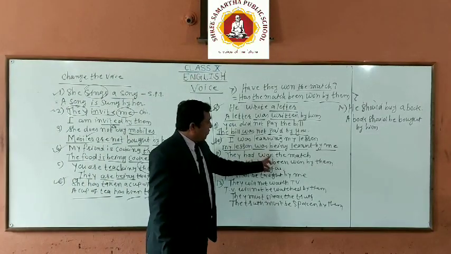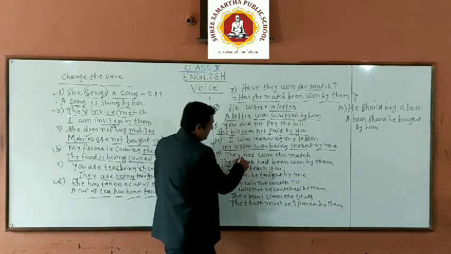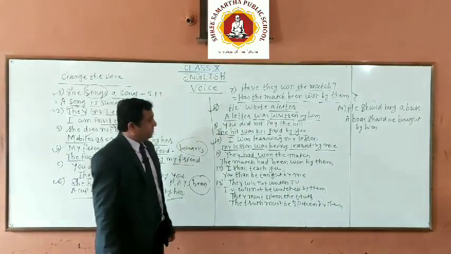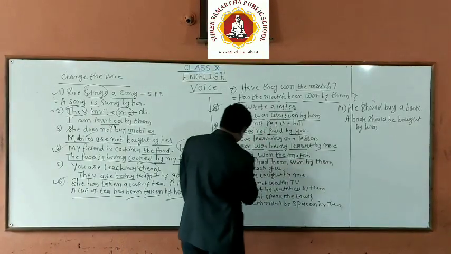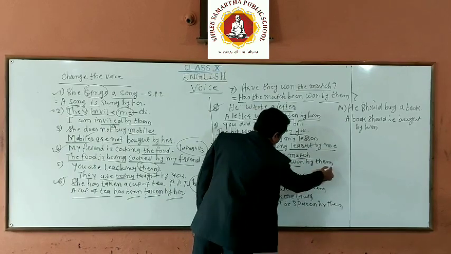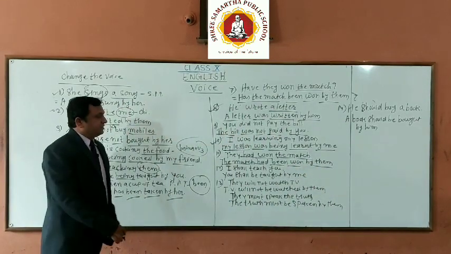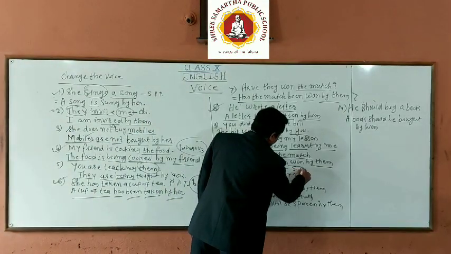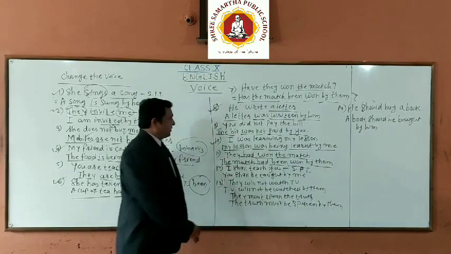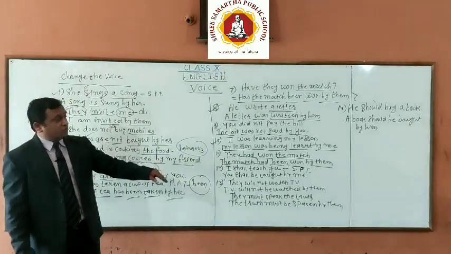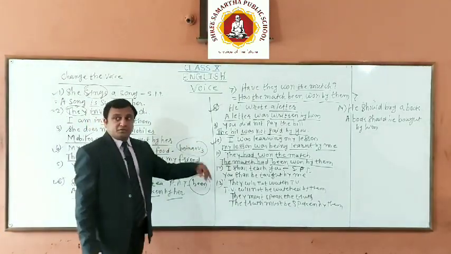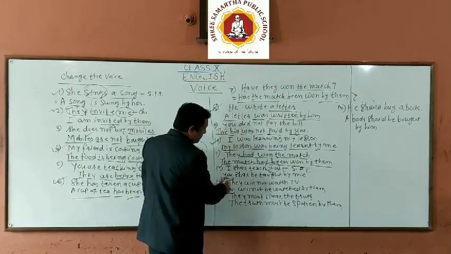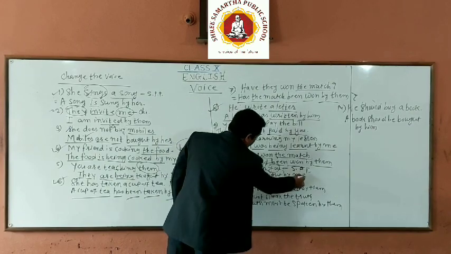They had won the match. Here again past perfect tense, subject plus had plus V3 plus object. Now the match had been won by them. I shall teach you. Now which tense is this? It's simple future tense. Now in simple future tense what is used? Shall, will plus be plus V3. So you, the object, comes here first. You shall be taught by me.